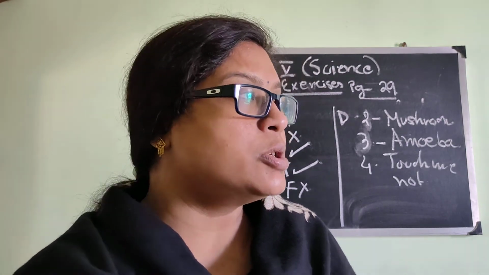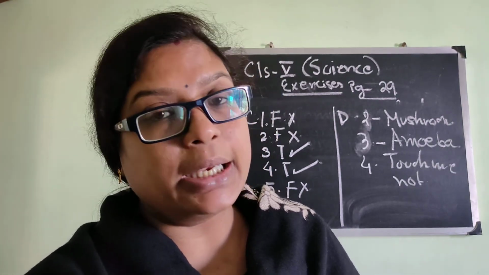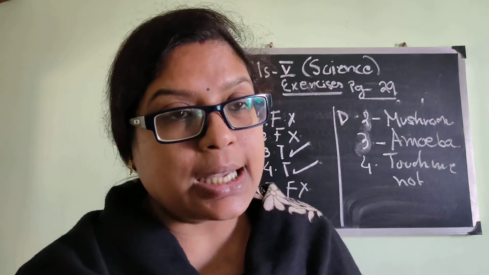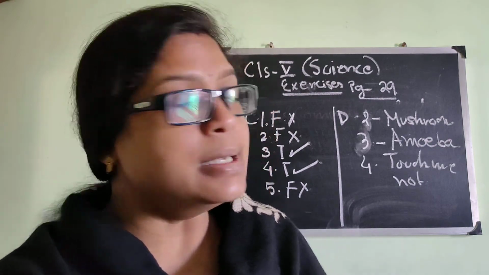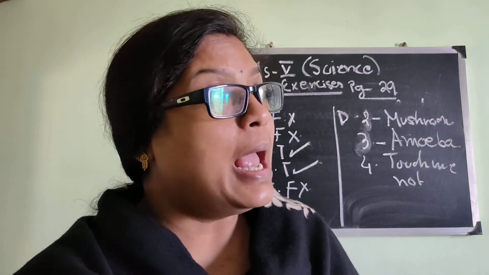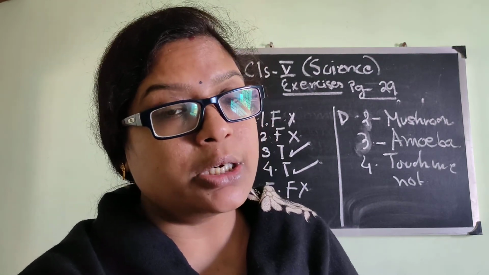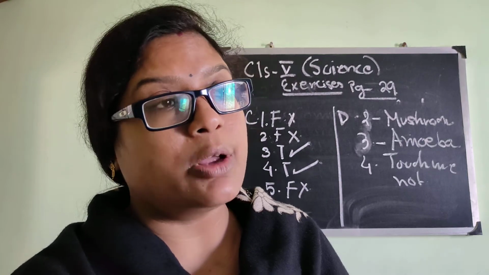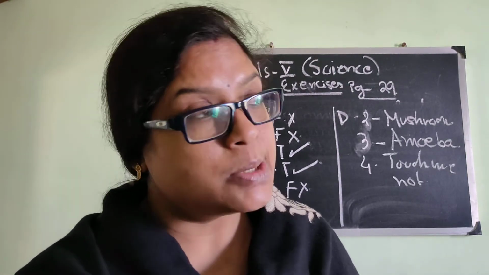So how to categorize and differentiate among them, that we will do. And the question can also come, why only green plants can prepare their food. You will get everything in the PDF, don't worry, we are just discussing. The reason is that only green plants have the green pigment called chlorophyll, and with the help of chlorophyll, sunlight, mineral water and carbon dioxide from the air, green plants are able to make food.